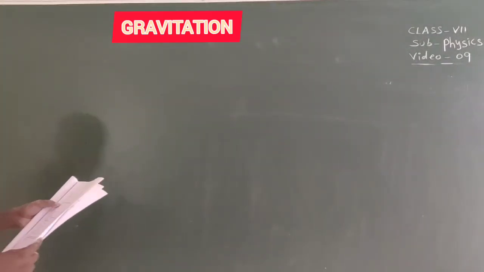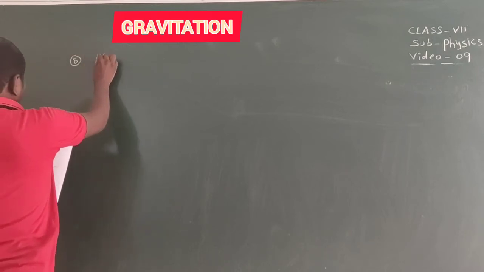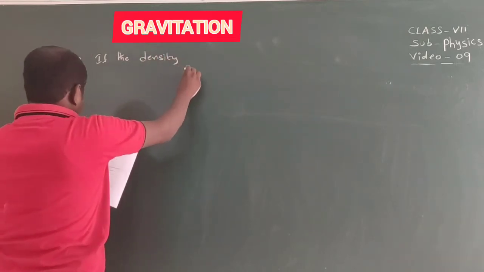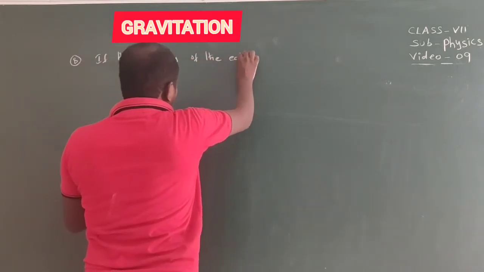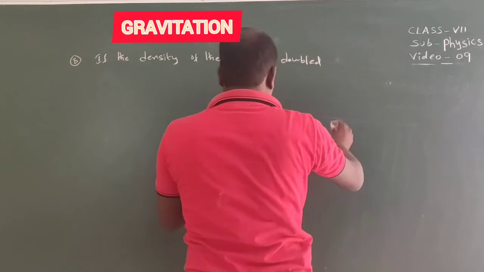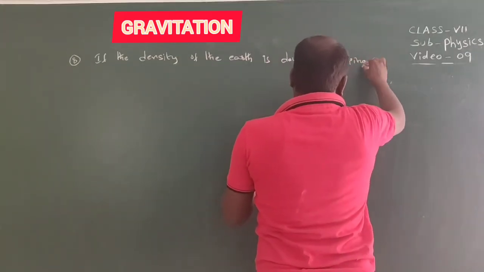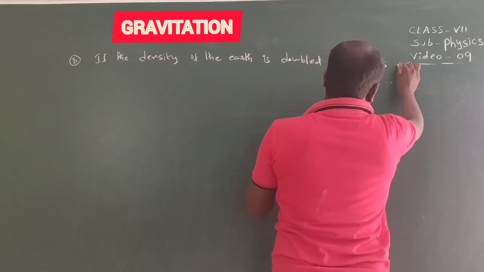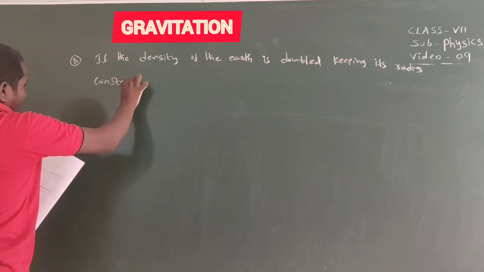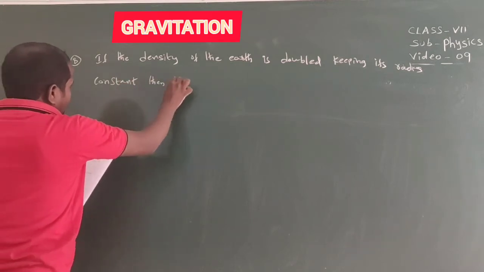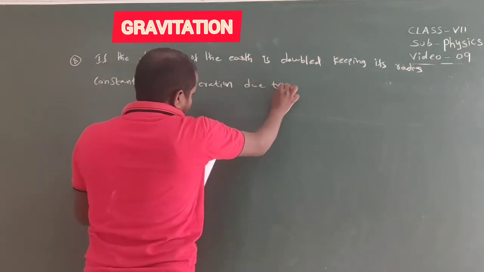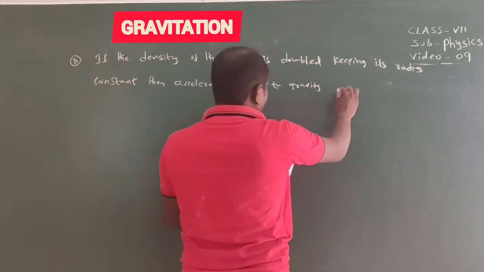Question number 8. If the density of the earth is doubled, keeping its radius constant, then acceleration due to gravity will be.